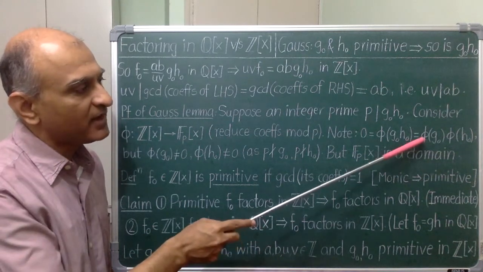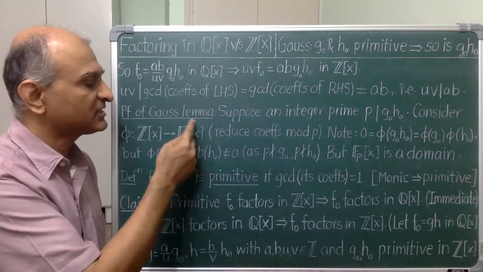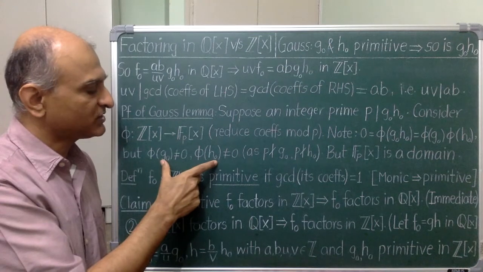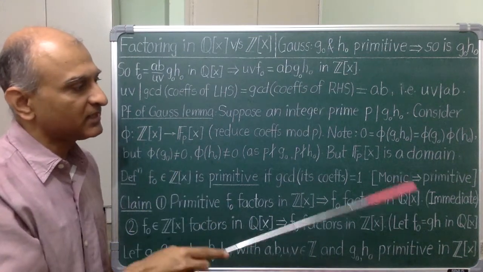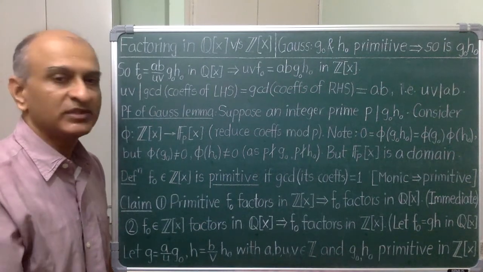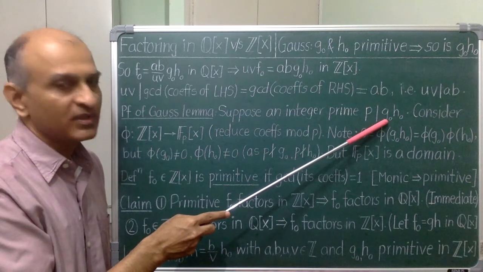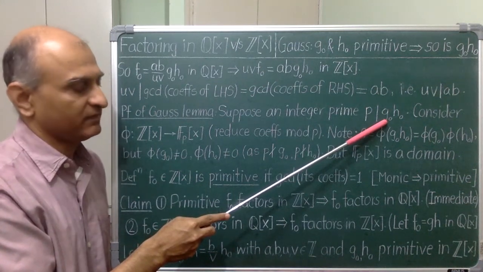Also, phi is a ring homomorphism. So I have the following situation in this target ring. I have two non-zero elements whose product is 0. But F_p[x] is an integral domain. So this is not possible. That means my assumption was wrong. So g0 h0 is primitive.